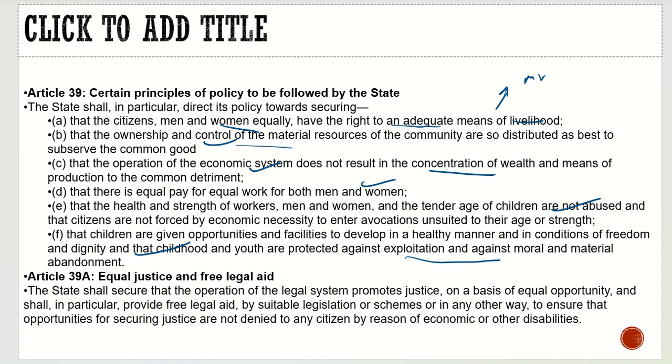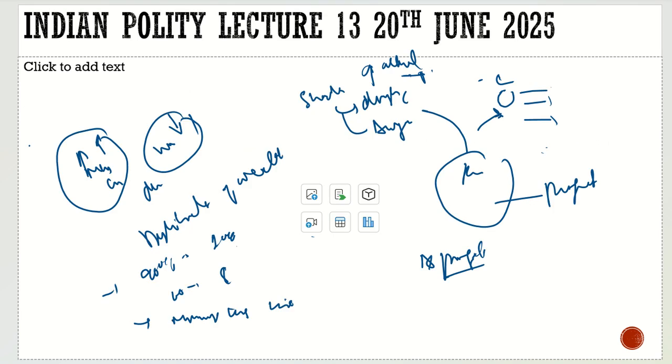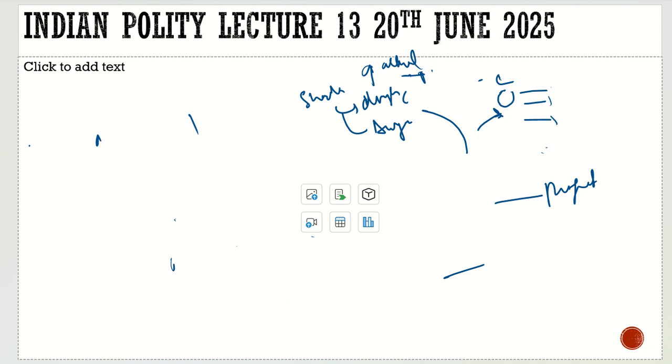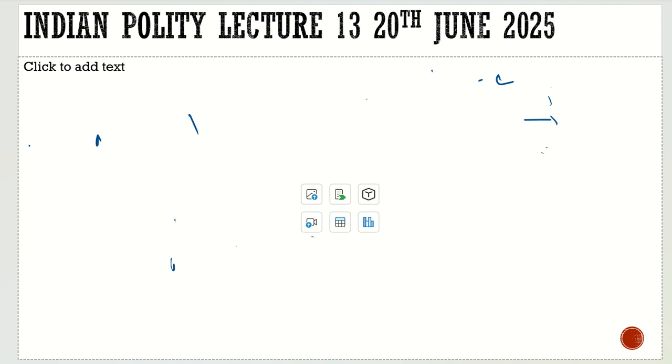Now let's have a look at it. These are fundamental rights. Now let's try to compare. As we saw in Article 39B and C, ownership and control of the material resources of the community are to be so distributed as best to serve the common good. So it was in contradiction with certain articles. How? Let's try to discuss that.